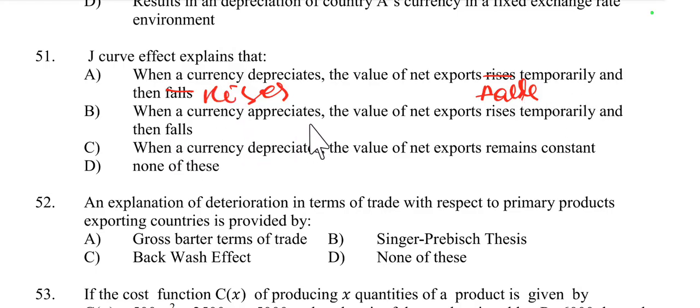First it worsens, then it increases. When a currency appreciates, the value of net exports rises temporarily. No, not appreciate, it is depreciate. Then when a currency depreciates, the value of net exports remains constant.